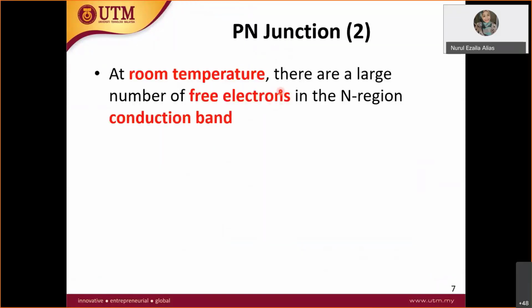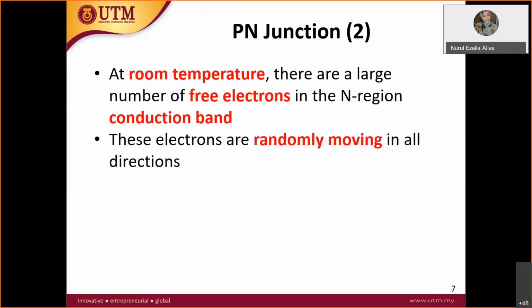At room temperature, there are large numbers of free electrons. I say room temperature because it is not a high temperature, but room temperature is considered high. So there is a large number of free electrons in the conduction band, like I explained just now. Temperature does affect the movement of free electrons. These free electrons are randomly moving in all directions, so the movement actually produces a current.